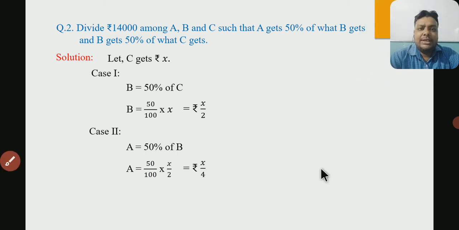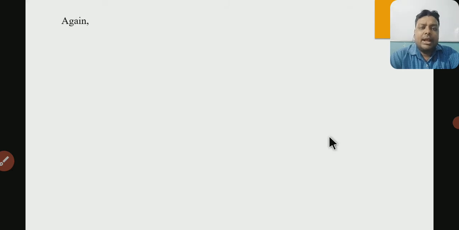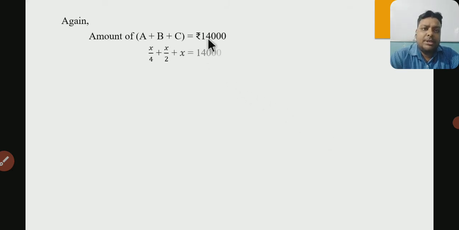So now you can see that the value of A in rupees is X by 4, B is X by 2 and C is X. All together if we add, then it will be equal to 14,000. So X by 4 plus X by 2 plus X equals 14,000. Denominator 1. So LCM of 4, 2, 1 will be 4. Then it will be X plus 2X plus 4X equals 14,000. So 4X plus 2X plus X, it will be 7X by 4 equals 14,000. 4 and 7 will go that side, 4 in numerator and 7 in denominator.